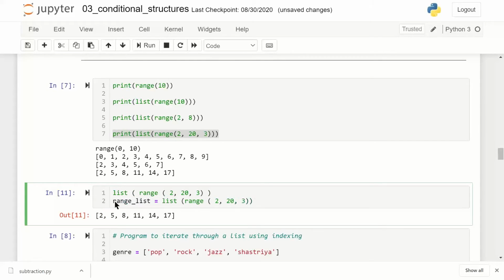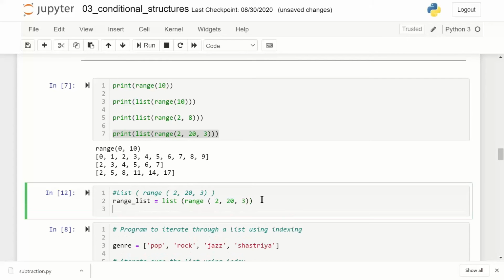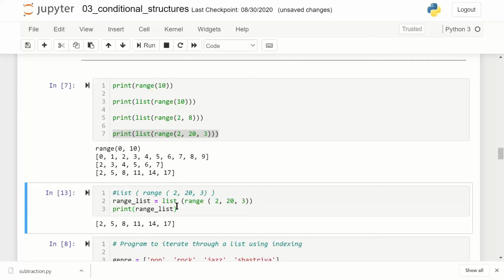And when I run the syntax like this, I am assigning this list to a variable range list. Now because I have assigned it to range list, nothing has got printed. And if I say print range underscore list, it will print the values. And instead, if I remove this and directly take this component and put it here, it's as good as the same thing, print range.